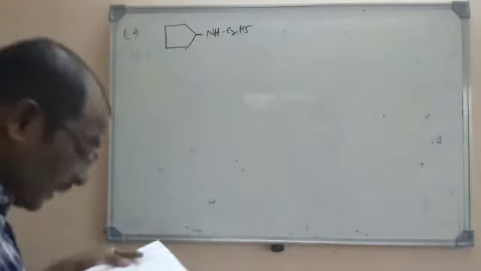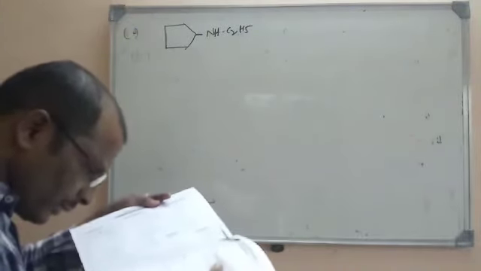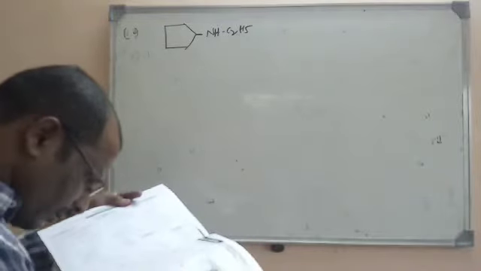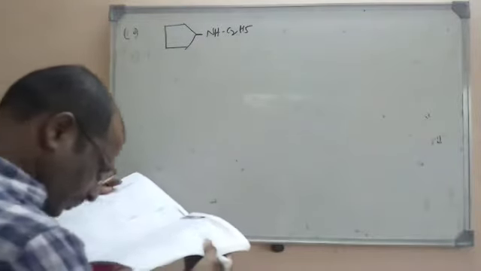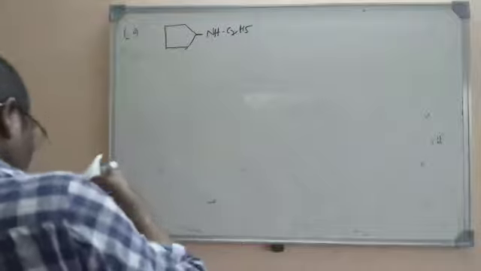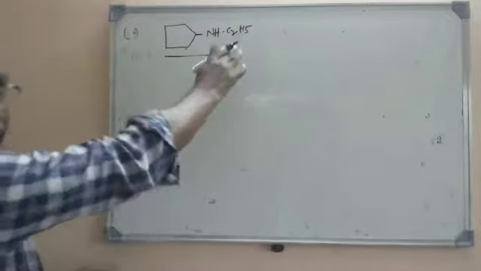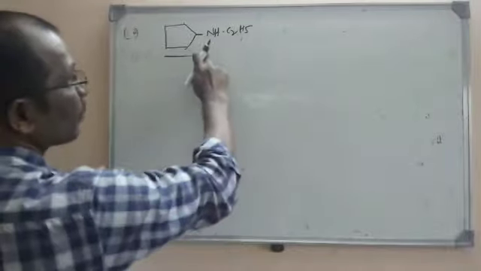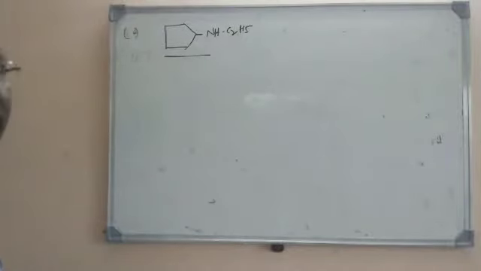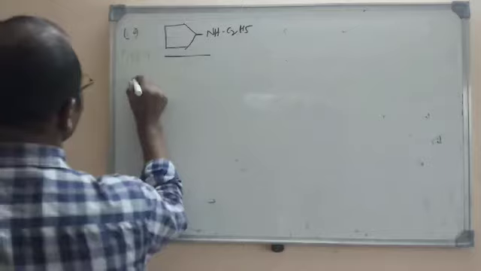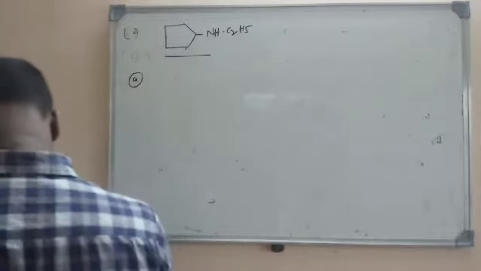So which reaction won't give this product? We have to find which of the following won't give the N-ethyl cyclopentylamine. All the reactions will give this product, but one reaction won't. We have to find that reaction. So let us see the options here. We have to check all the options.